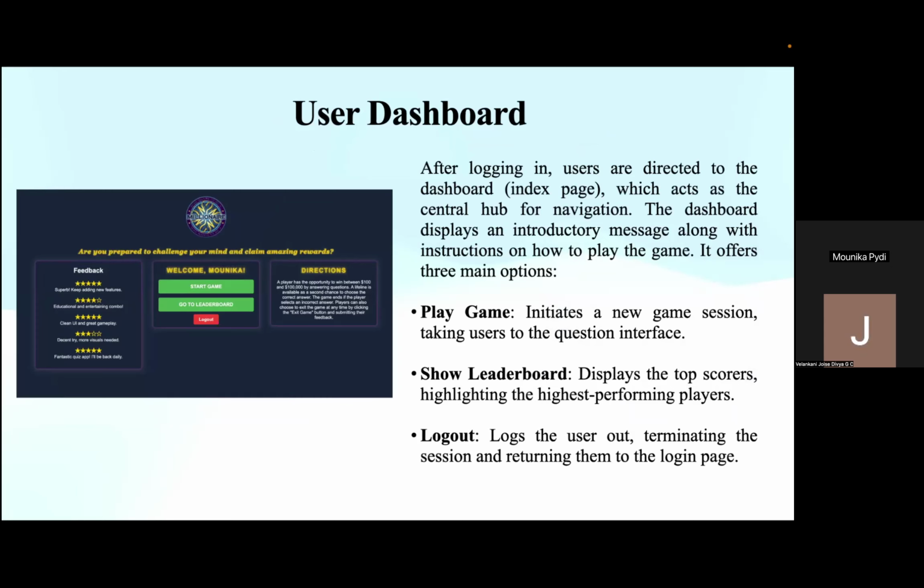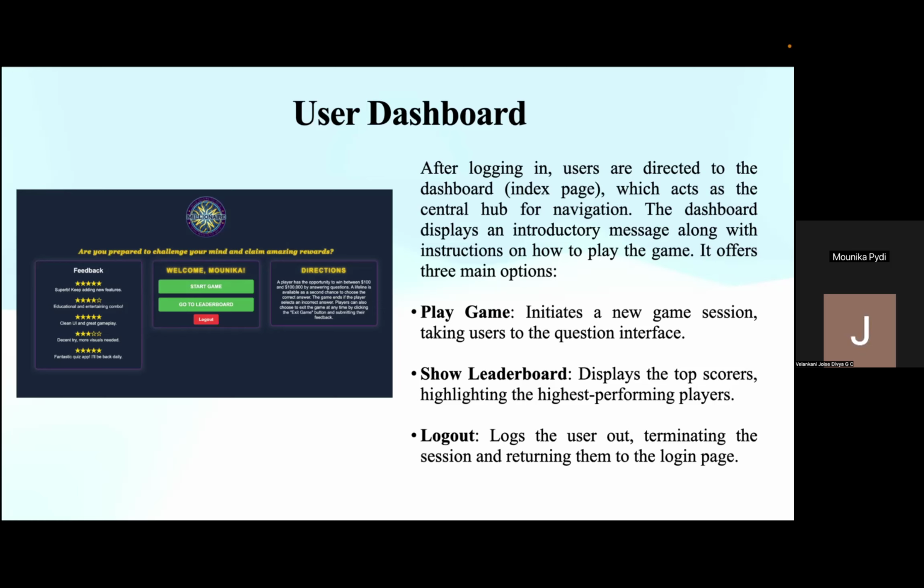This is the user dashboard. You can look at the right side of the image for more clarity. Once logged in, users land on the dashboard. This dashboard is the central hub for navigation. It displays a welcome message with a brief introduction on how to play. It provides three main options: play game, show leaderboard, and log out.